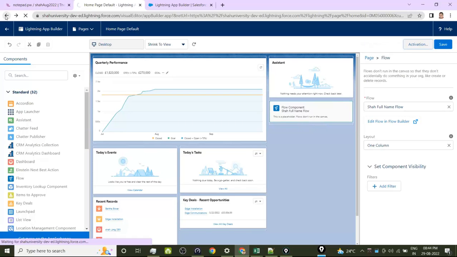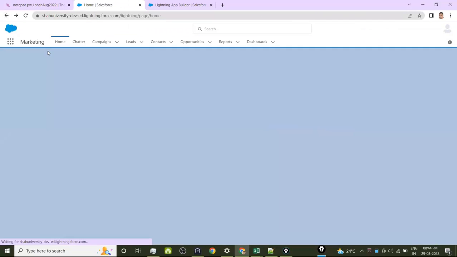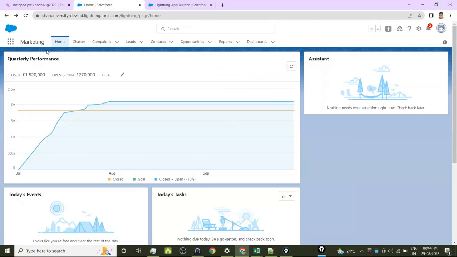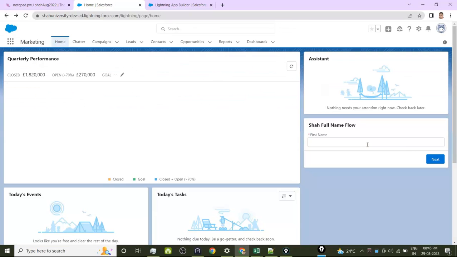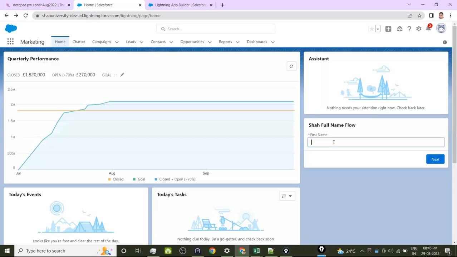Now if I check it, go back. So in Lightning you have to reload to get it, or simply log in again. So you have got your flow over there. Okay.